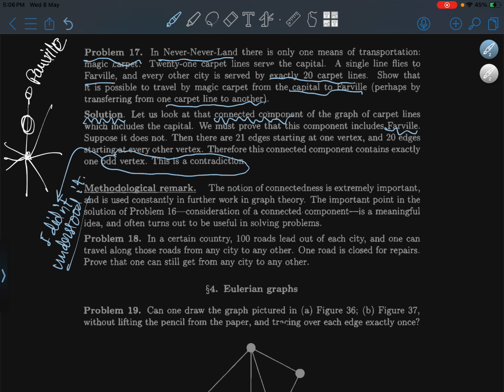Methodological remark. The notion of connectedness is extremely important and it is used constantly in further work in graph theory. The important point in the solution of question number 16, consideration of connected components, is a meaningful idea that often turns out to be useful in solving problems.